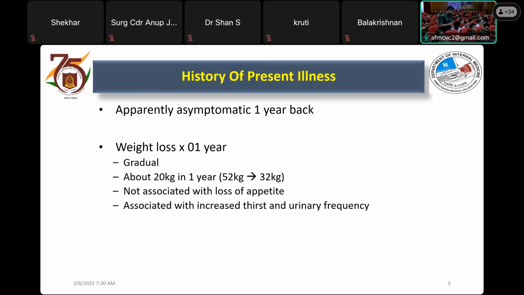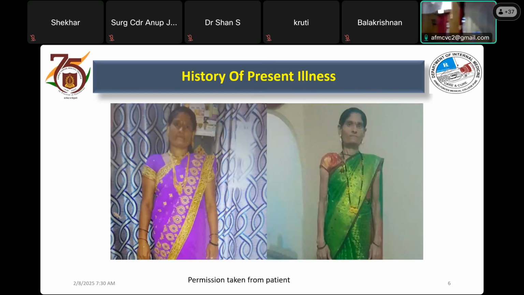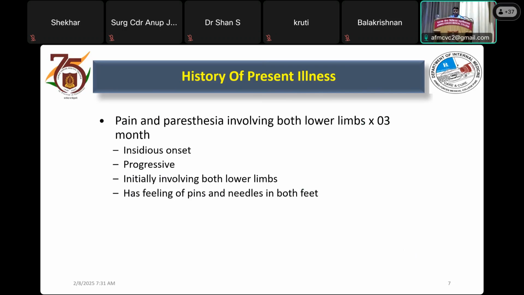Yes, please sit. So as we can see, this is a picture of the same patient. On the right hand side, we can see it is 1 year ago, and presently she has presented with the picture on your left side. We can see that she is severely malnourished, cachectic, with thinning of limbs and loss of buccal pad of fat. She also gives history of pain and paresthesias involving both lower limbs for 3 months duration. It was insidious in onset, gradually progressive, and she has a feeling of pins and needles in both her feet.